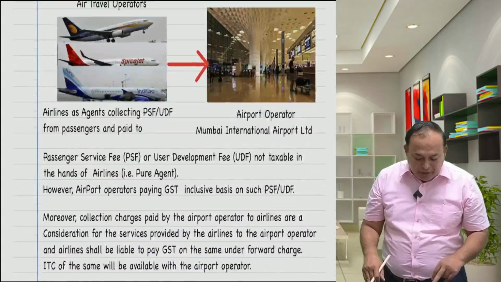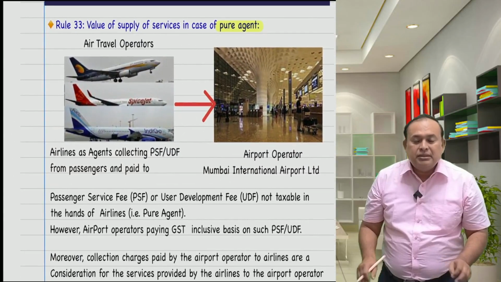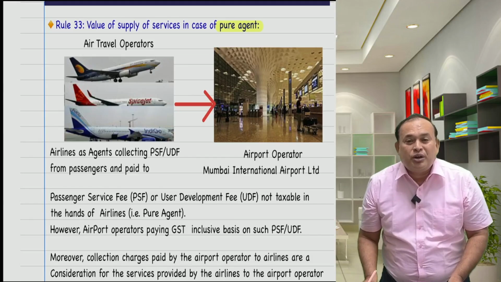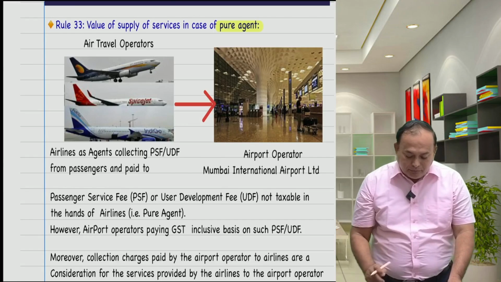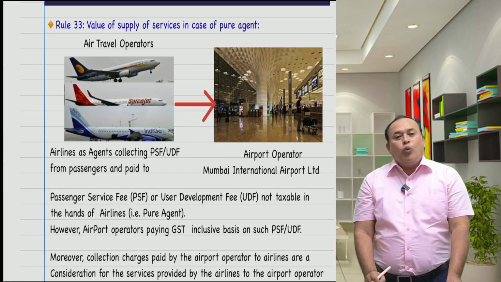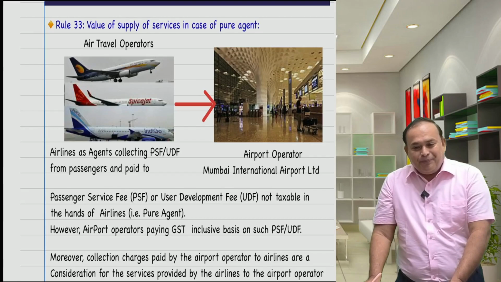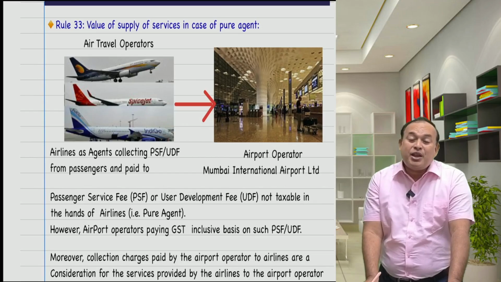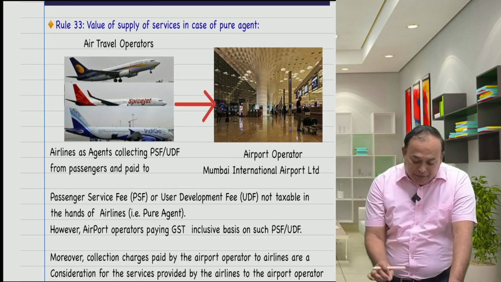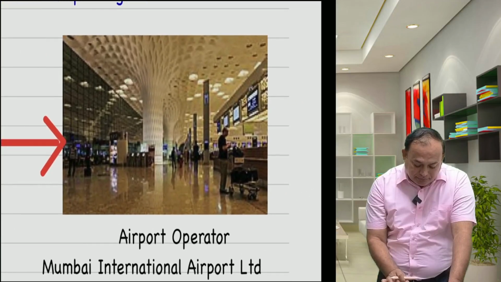After having this particular Rule number 33 conceptual understanding, now I am bringing to notice one circular of the CBIC here. What is given in the material on the screen is a circular of the CBIC. If you refer, my dear sir,